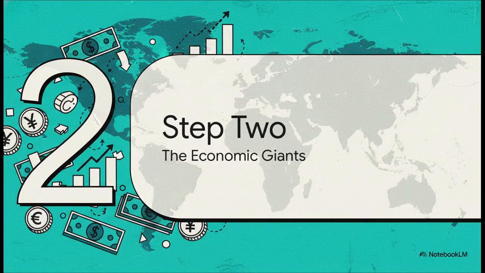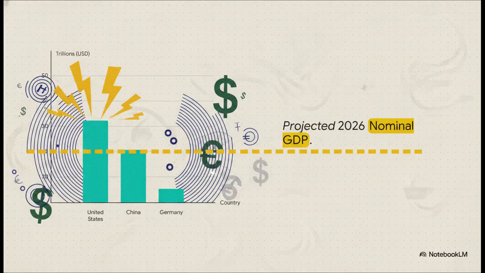Moving right up the ladder, we have Step 2, the economic giants. So, with our foundation set, let's zoom out to the macro level and see who actually holds the most wealth globally. And this brilliantly illustrates the staggering reality of global economics. By 2026, the United States is projected to have a total GDP of $32.38 trillion. Following in second place is China at $20.85 trillion.